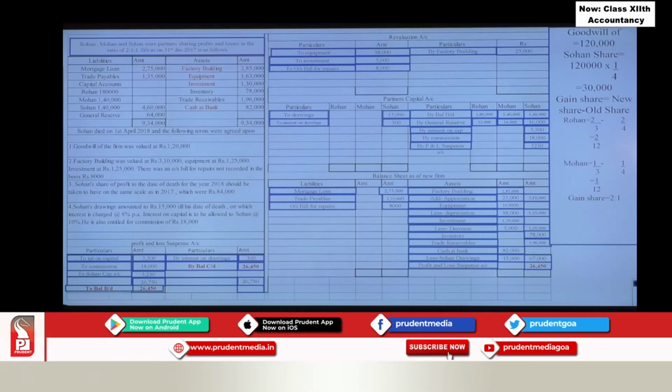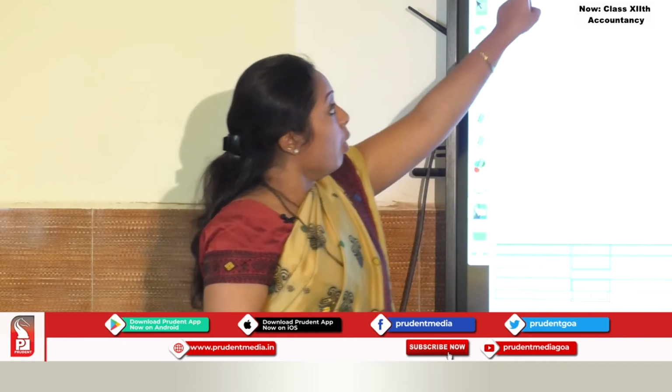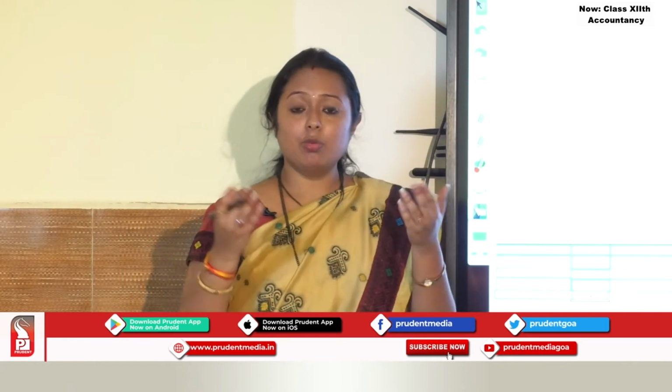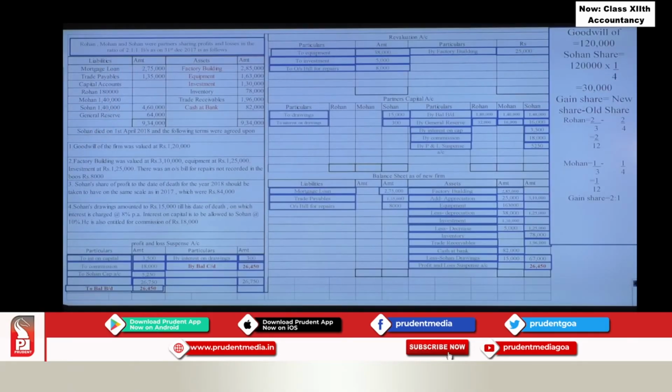In the gain ratio. How will we calculate? Gain share is equal to new share minus old share. Old ratio is already there. What is the new share? You drop the share of the deceased partner. 2:1:1. When you drop the Sohan share, 2:1 is what? 2:1 is your new share, right?